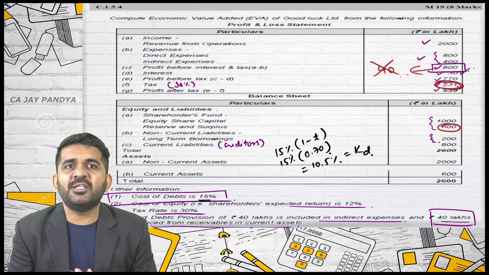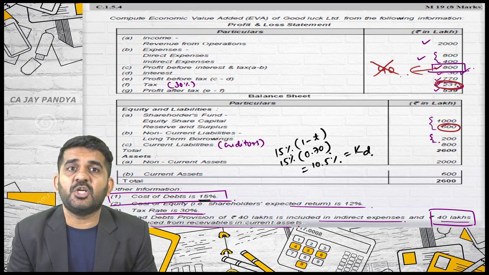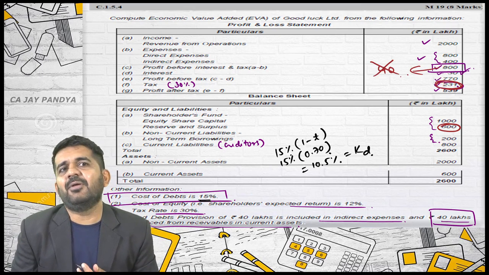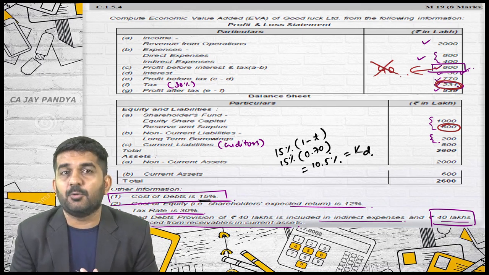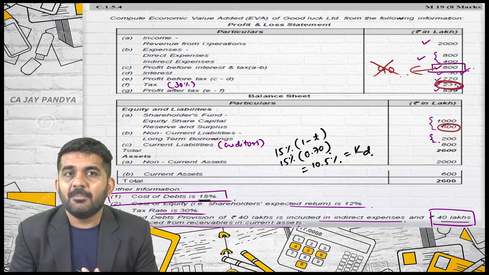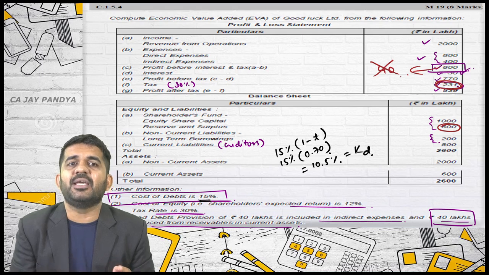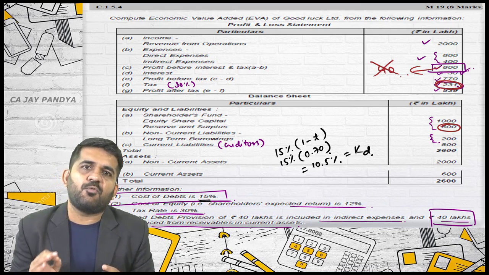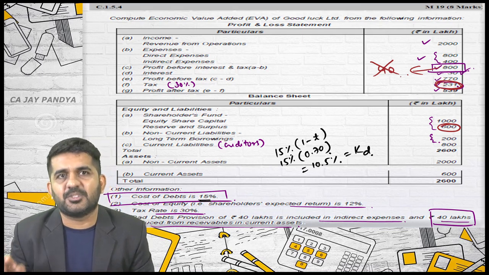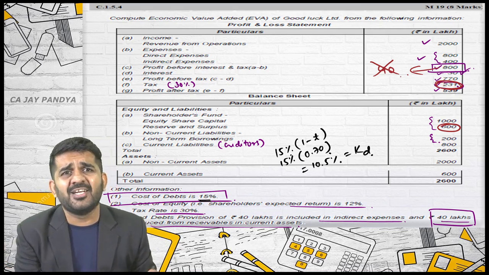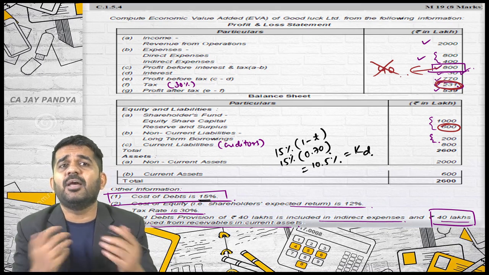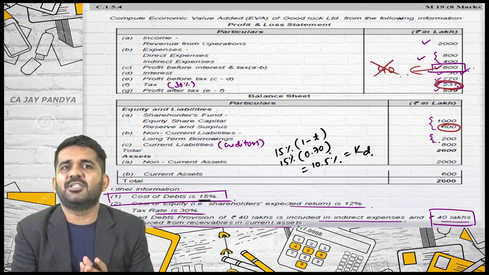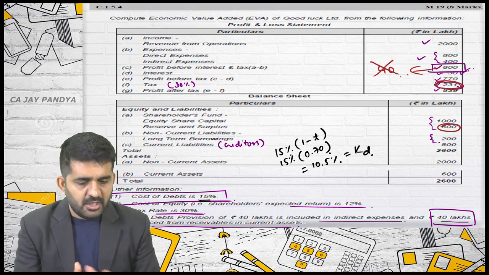But understand, I am assuming that this 40 lakhs is provision on bad debt and is allowable under the Income Tax Act. Normally provisions are not allowed in the Income Tax Act. But understand, here we are not becoming experts of income tax. We are in finance. So, sir, we are assuming that this 40 lakhs is tax deductible expenditure. But as it is non-cash, in finance we think only about cash. We are not considering this 40 for tax purpose. Is it correct?